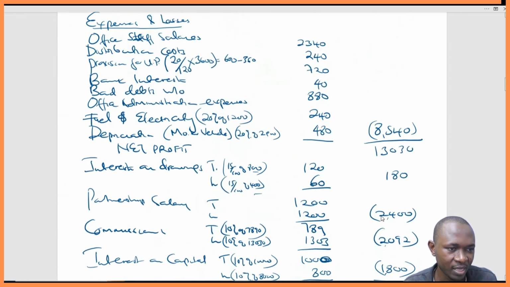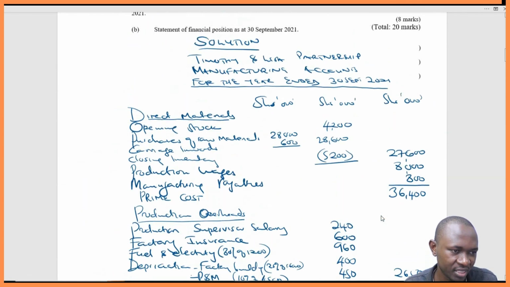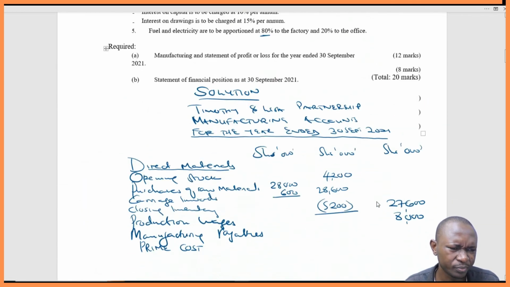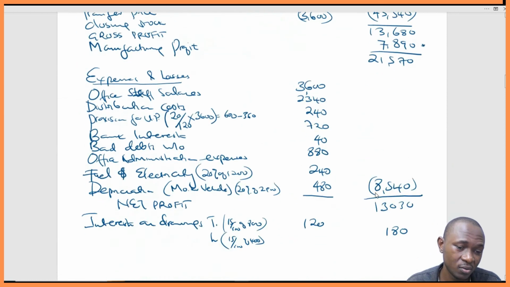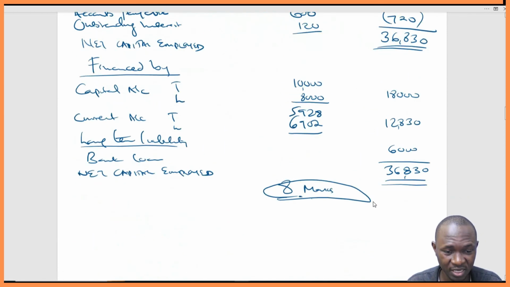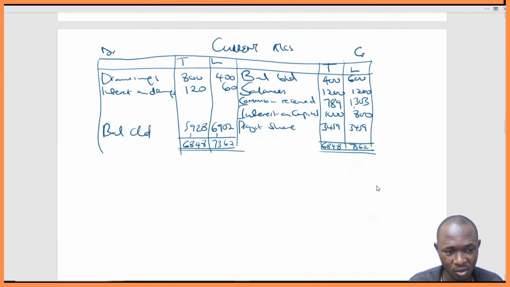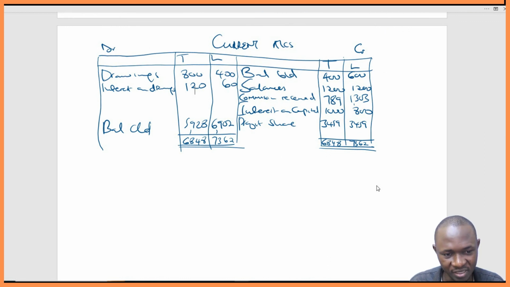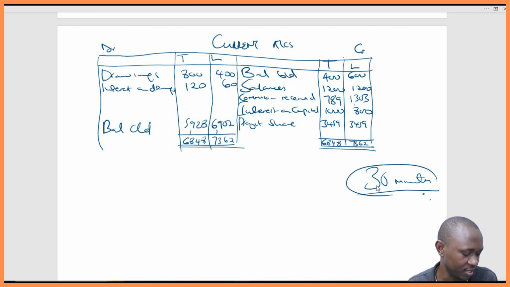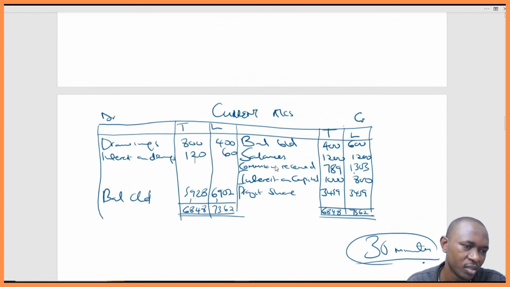So thank you. This is how it's supposed to be done. It's a lengthy question, but it should take you less than 30 minutes. So just work with 30 minutes. You need to do a lot of practice to perfect your speed and accuracy. If you can extend just by a few minutes, well and good, but work with 30 minutes.